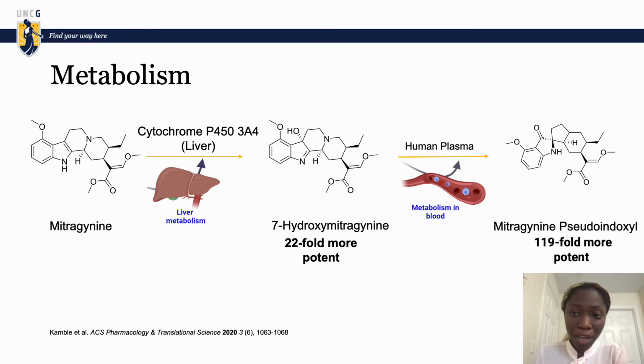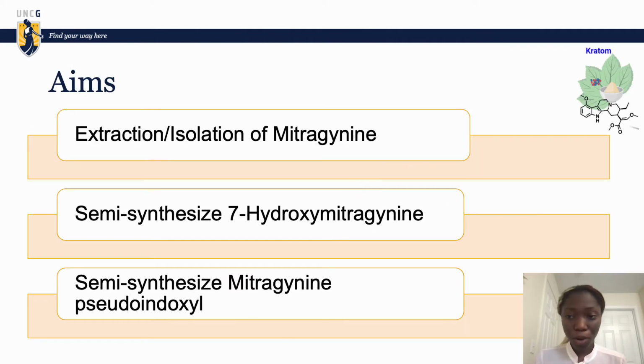However, these metabolites are hard to isolate from biological sources and are produced in small amounts. For that reason, the necessity to obtain large amounts of material to be observed in biological assays is needed. Because of this, the aims of this project are the extraction and isolation of mitragynine, and then to use the isolated mitragynine to semisynthesize 7-hydroxymitragynine and mitragynine pseudoindoxyl.